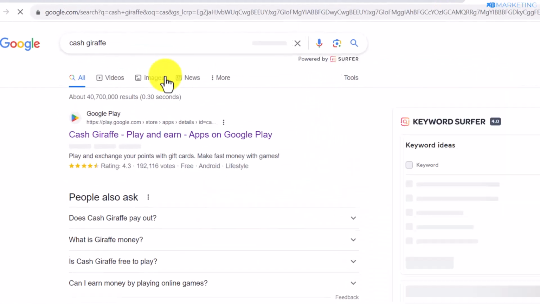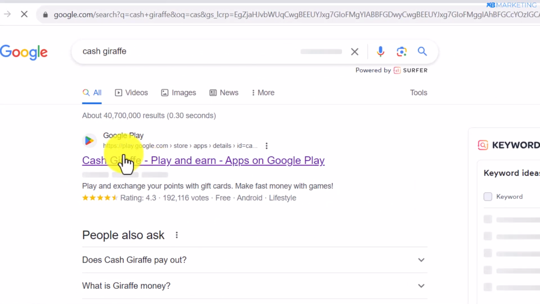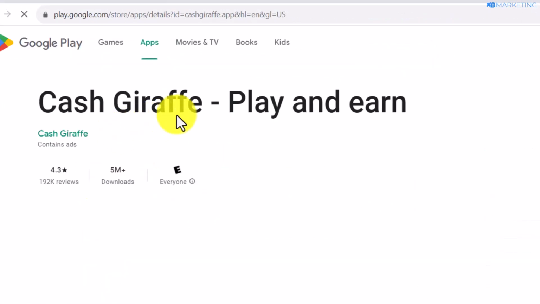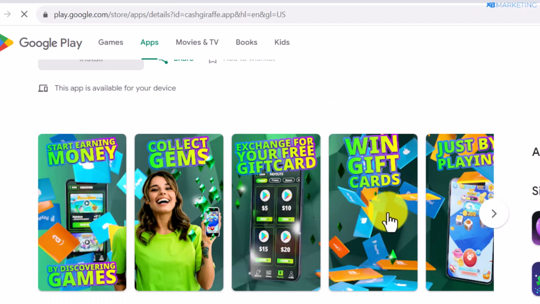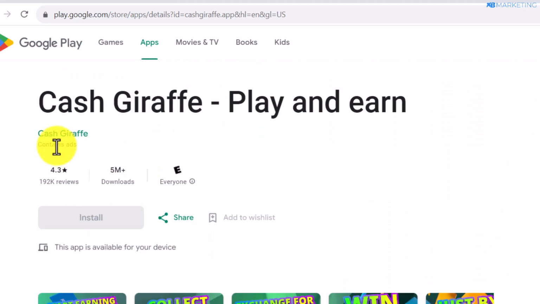All right, so if you go over to Google and you type in cash giraffe, you're going to see this is an app available in the App Store that people can download and start making money using this app. All right, as you can see right here, over 5 million people have downloaded this app already.